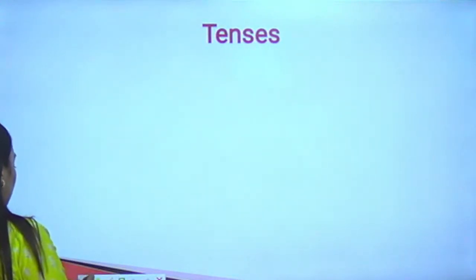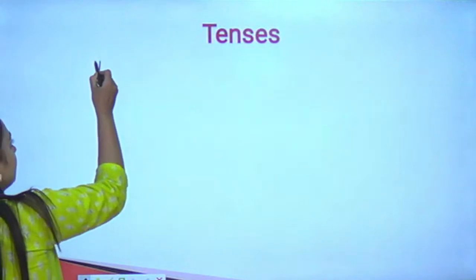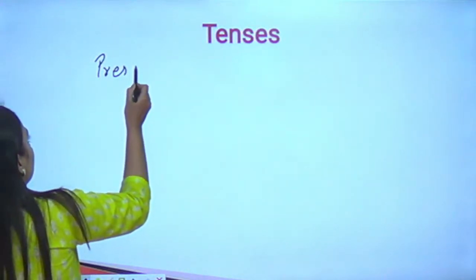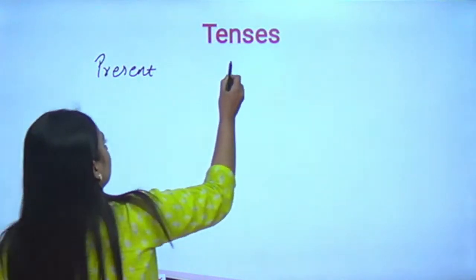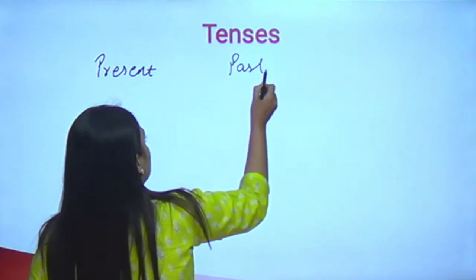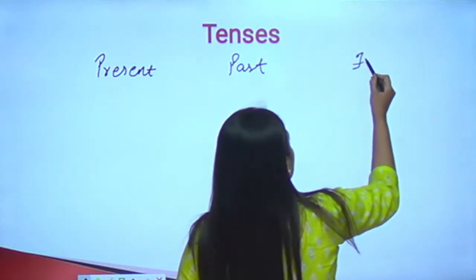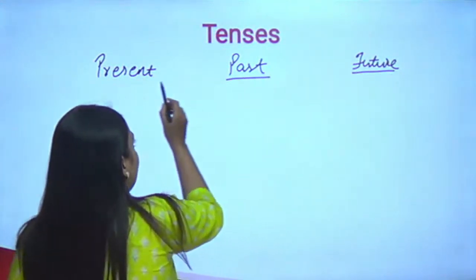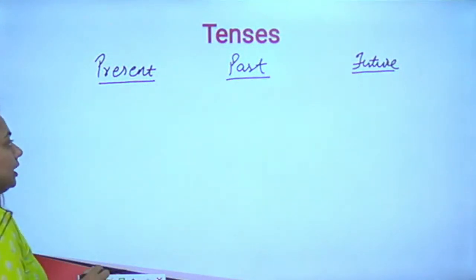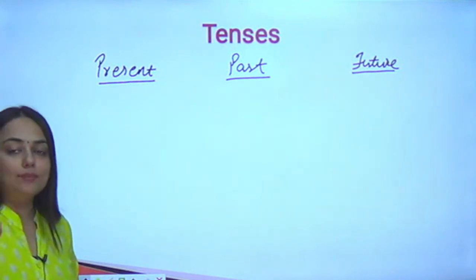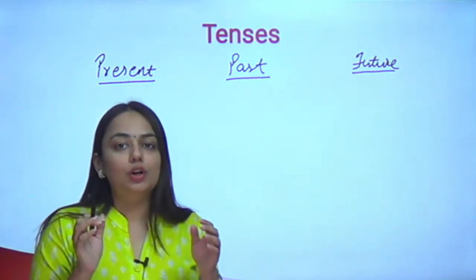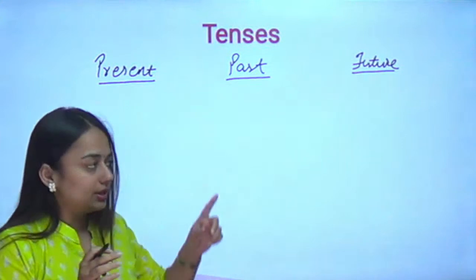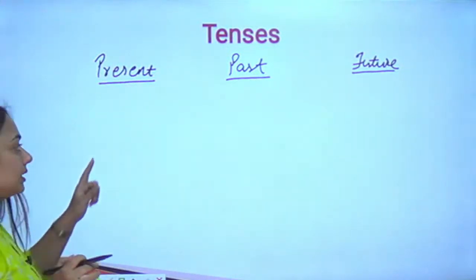Right. So first of all, let's write the three tenses, which is present, past, and future. And they have four subtypes. I am simply going to write down the rules for different sentence structures that may come in these sentences.